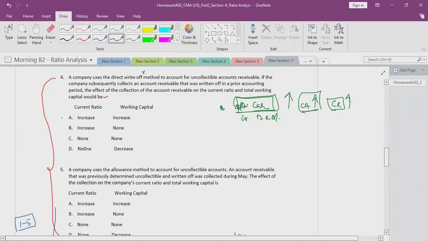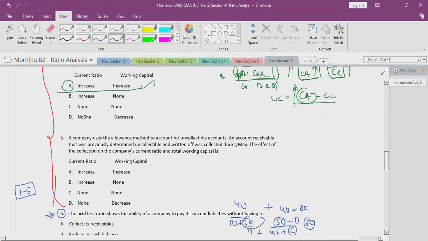And what is the working capital? Working capital is nothing but current assets minus current liabilities. When current assets increase, working capital also increases. What is the answer, Payal? A is the answer. Shiva, are you clear? Yes, sir. Rajat, are you clear? Yes, sir.